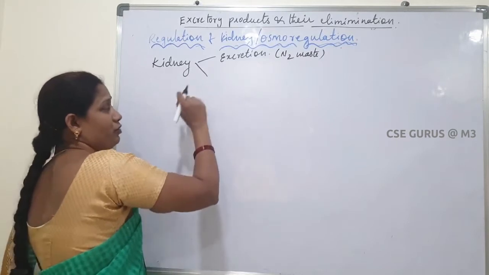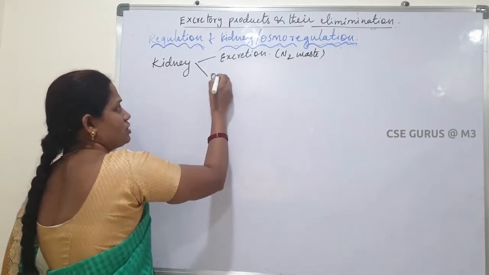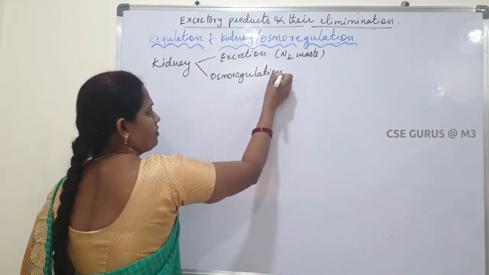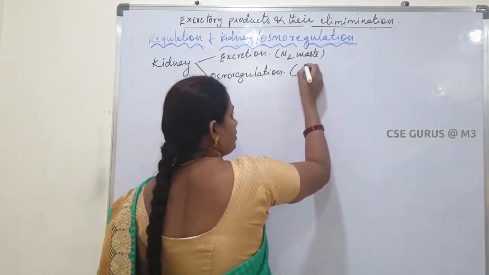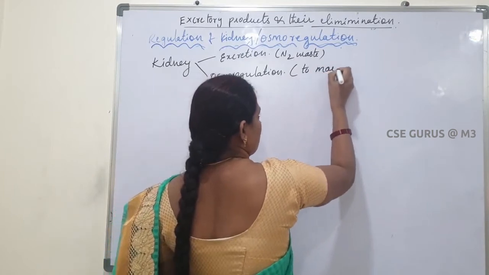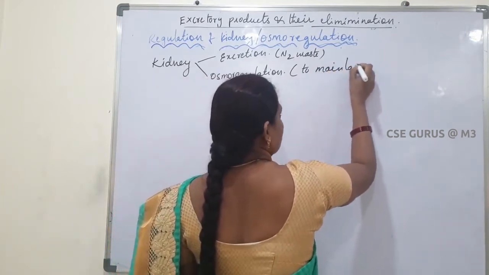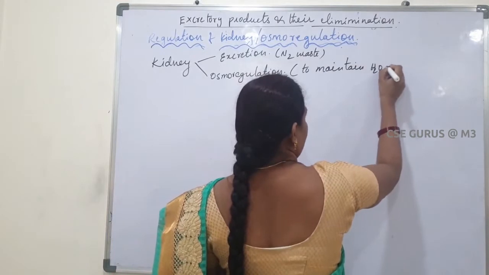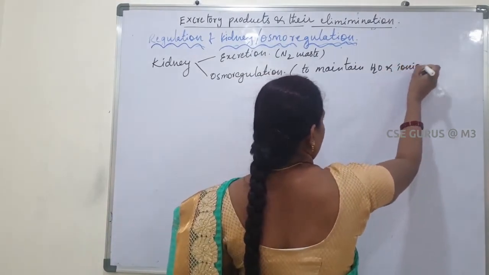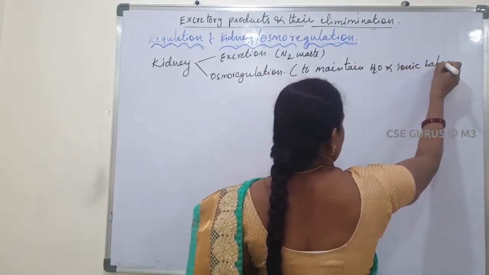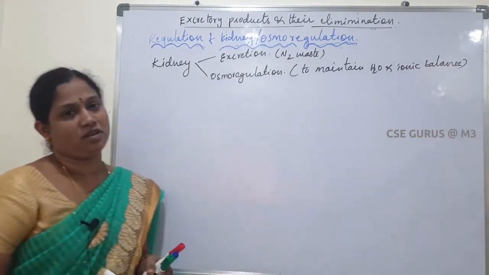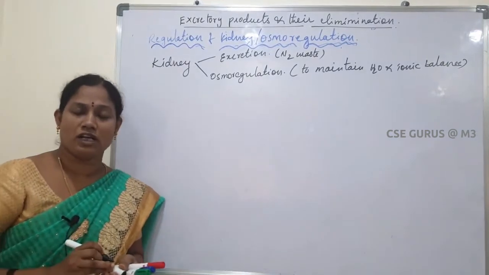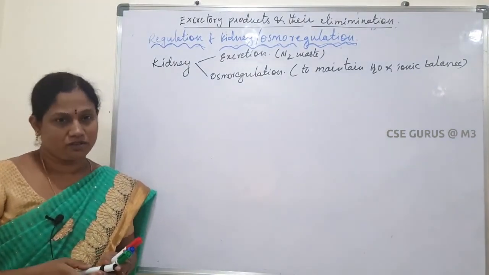Next, one more function of the kidney is osmoregulation. So the kidney performs one more function, which is osmoregulation. Osmoregulation means to maintain water and ionic balance. To maintain the water and ionic balance is called osmoregulation. So the kidney also helps in the osmoregulation process.